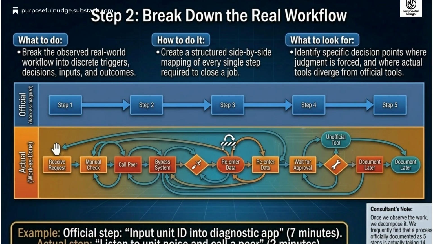Step 2 is to break down the real workflow. Create a structured side-by-side mapping of the official work as imagined versus the actual work as done. This identifies specific decision points and tools that diverge from the official process. It should be validated step by step by the top performers, as this will be the foundation for the change; it must reflect reality.